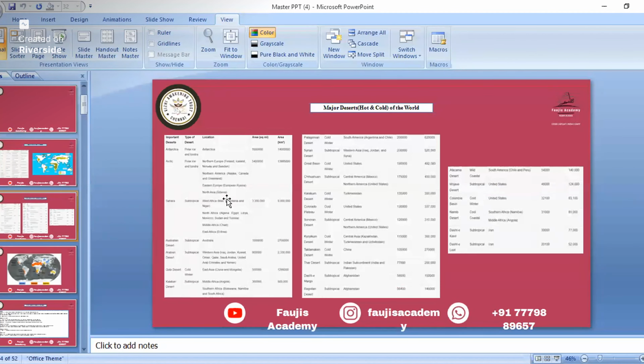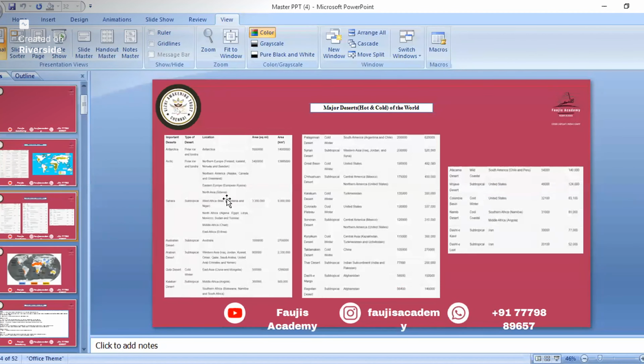Okay, now can you see the atlas on the slide? Yes, sir. Okay, so now in this South American continent, Peruvian, Atacama, Patagonian and Monte desert is there. So where is this Atacama desert located? In which country? Atacama desert is in South America. Here there is the Andes mountain range.